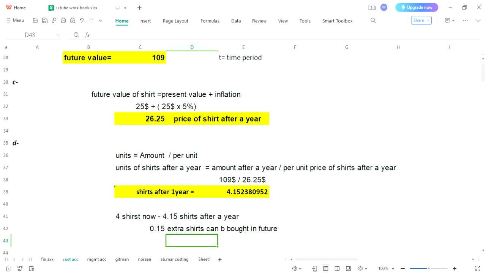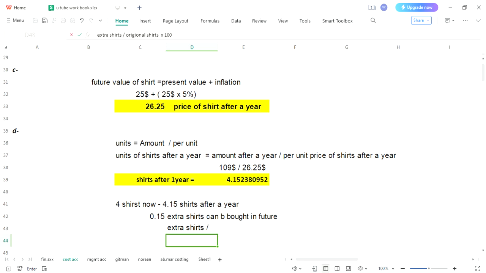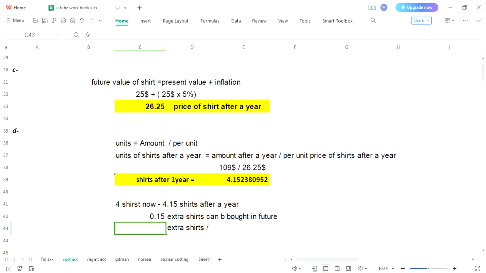To calculate its percentage, simple, you will take extra shares and you will divide it with original shares we can buy, and finally you will multiply it with 100. This is not a formula, just to understand the percentage. We can put it directly as well, but I have written it.